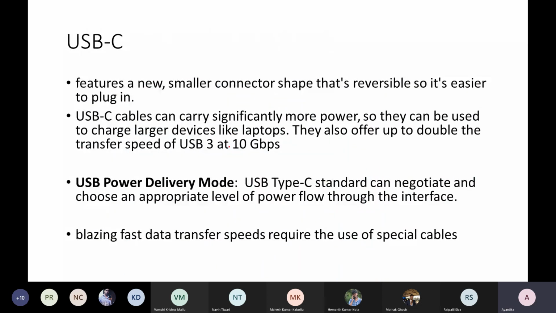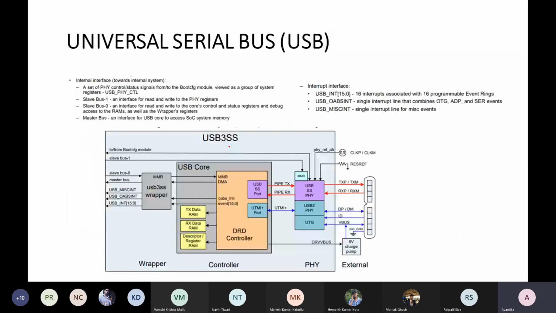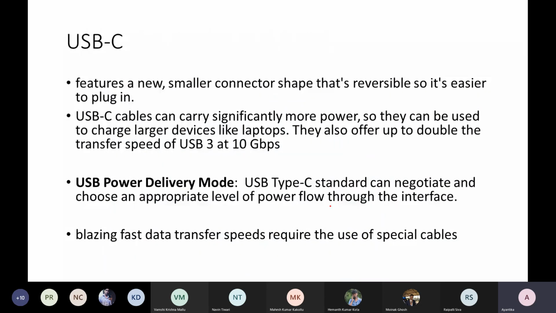In USB-C, which is the newest feature in USB, it supports easier, reversible plugin. The improvement of USB is basically due to two major reasons. One is the separate SS PHY layer that supports data communication with a special cable. And another one is the power delivery mode.